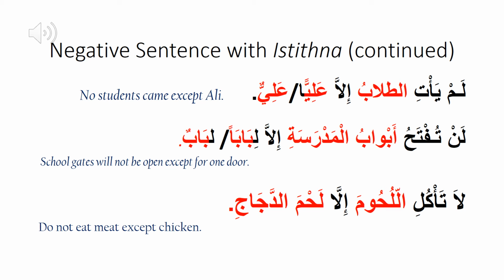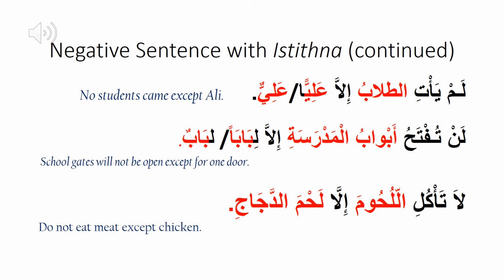In this example, the sentence is negative with article لم. Mustasna الطلاب is mentioned. Therefore, mustasna min علي or عليا can be مرفوع as a subject of the verb يأتي or can be mansub because of the istisna article إلا.